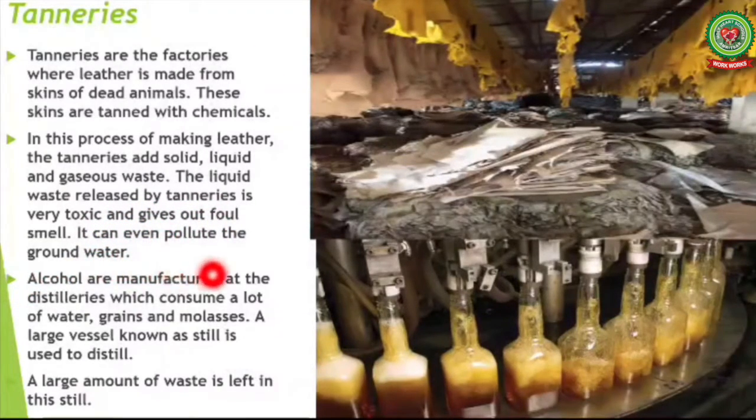Alcohol is manufactured at the distilleries, which consume a lot of water, grains and molasses. A large vessel known as a still is used to distill. A large amount of waste is left in this still.